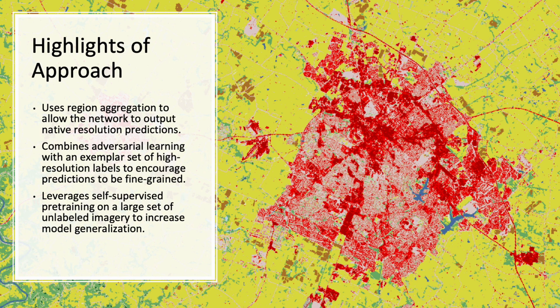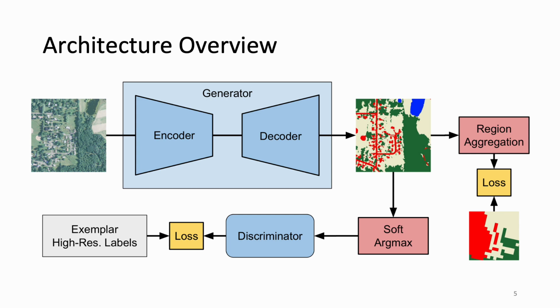Instead, we explore how to generate fine-grained predictions from low-resolution supervision without upsampling by taking advantage of an exemplar set of high-resolution labels that has no spatial correspondence to the input imagery. Extensive experiments showed that our approach significantly reduces the performance gap compared to a high-resolution baseline without the need of high-resolution supervision. We present a framework for semantic segmentation in the event of resolution mismatch.